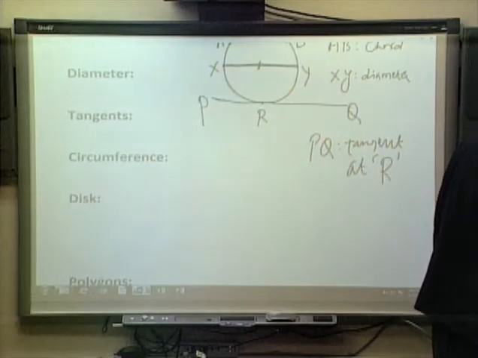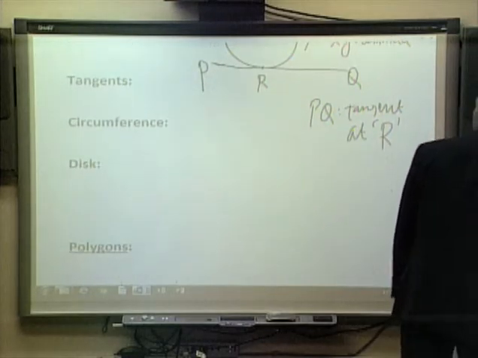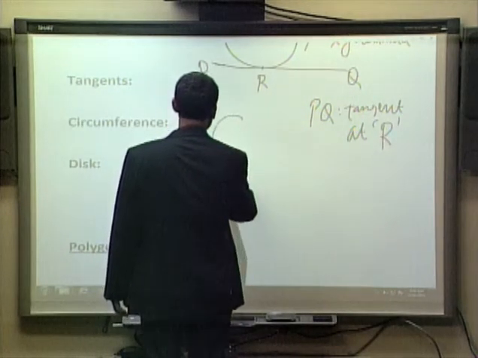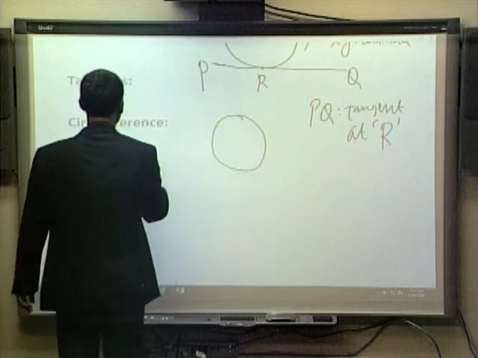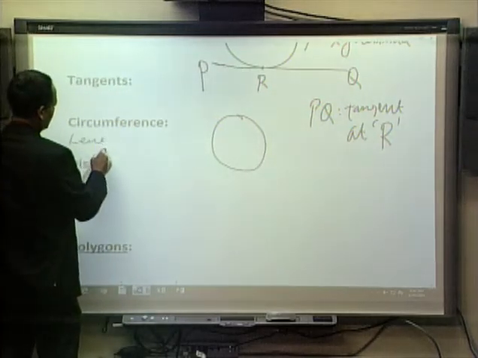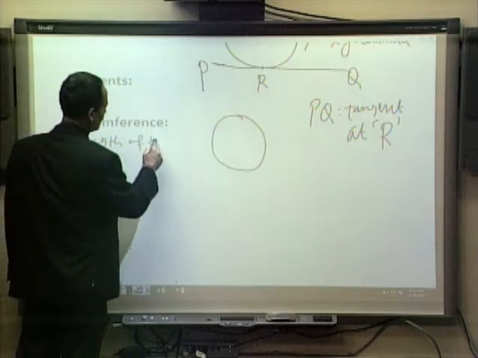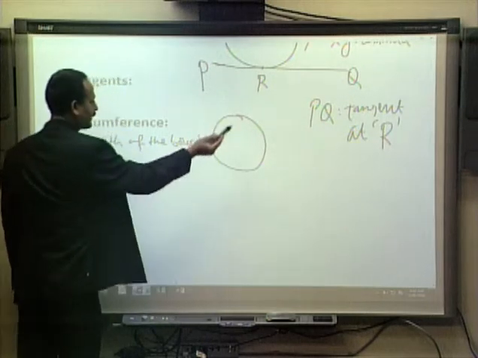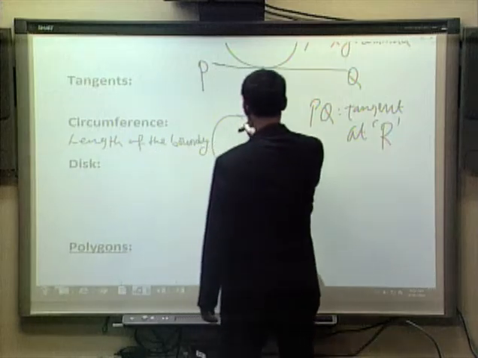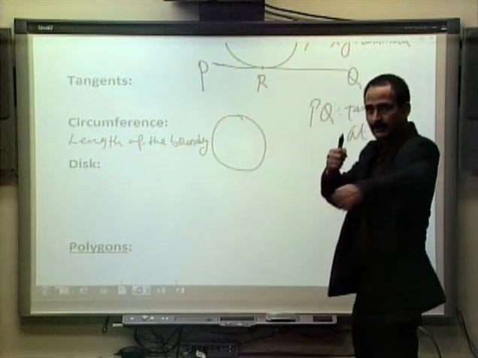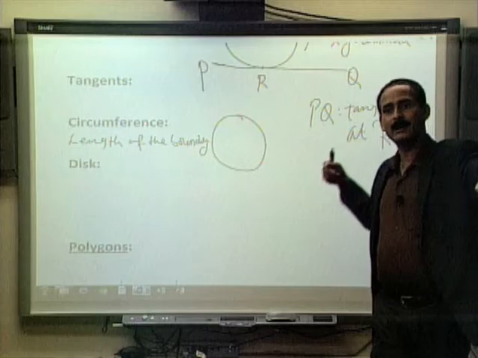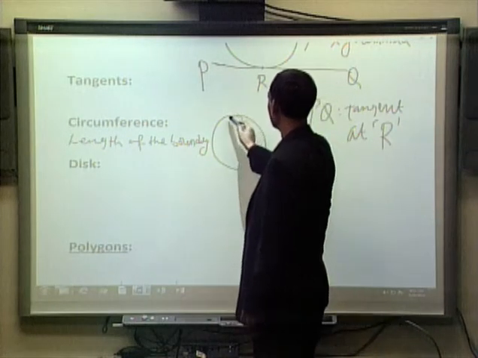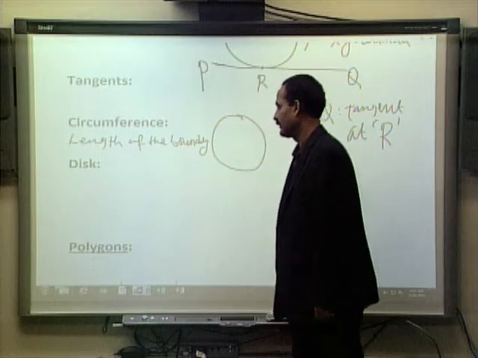Okay. The next concept that comes with the circle is what we call circumference. Circumference is nothing more than the length of the boundary, or you may say the length of the curve. If we cut the circle somewhere at a point, make it a long line and measure its length, that's called the circumference. Circumference is the length of the curve.